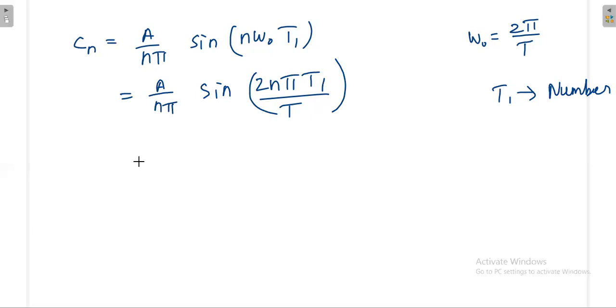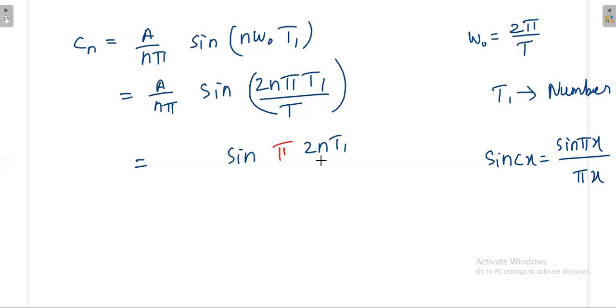Okay. So again, we are having one formula, the sinc formula. Sinc x is equal to sine pi x divided by pi x. Once you have it in this format, we can write it as sinc x. So in the sine, that pi we will take separately, then we'll write the rest of the things: 2n T1 divided by T.